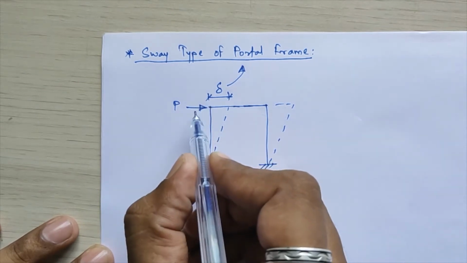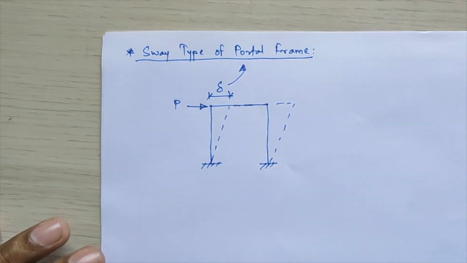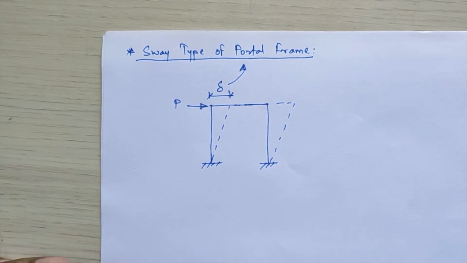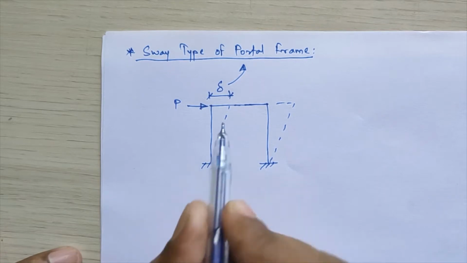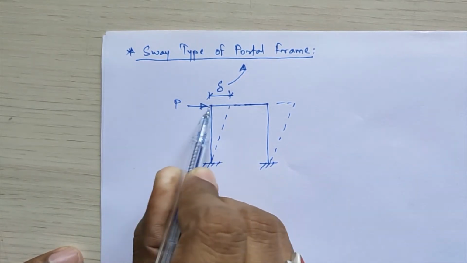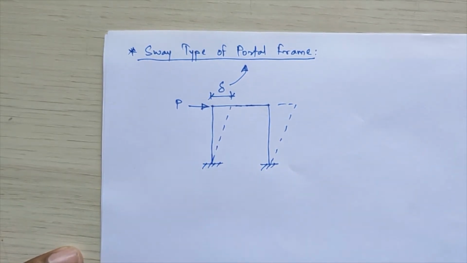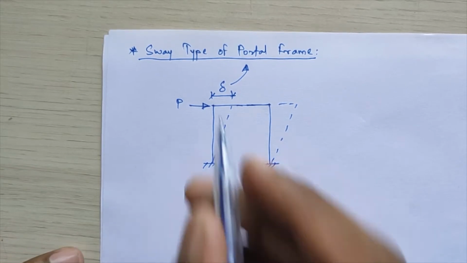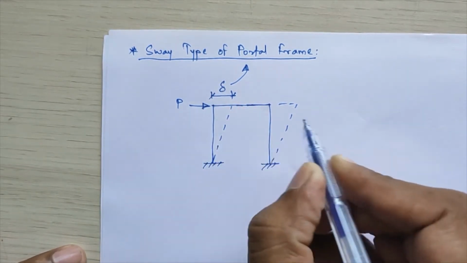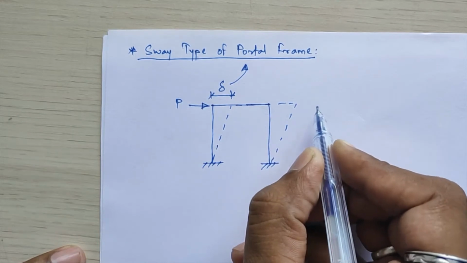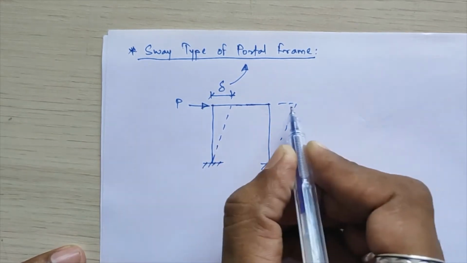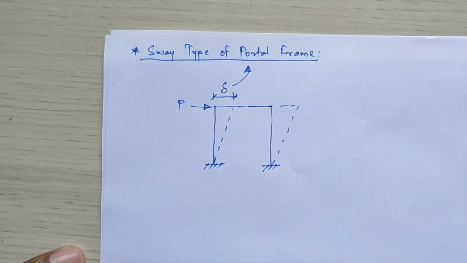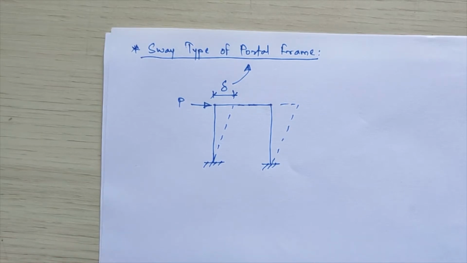These lateral loads occur due to earthquake or wind pressure on the portal frame, and the frame is subjected to lateral displacement. This frame sways in the direction of the acting load. If the load is acting in the right direction, your frame will sway to the right, and if the load is acting towards the left, your frame will sway towards the left. This is known as the concept of sway.